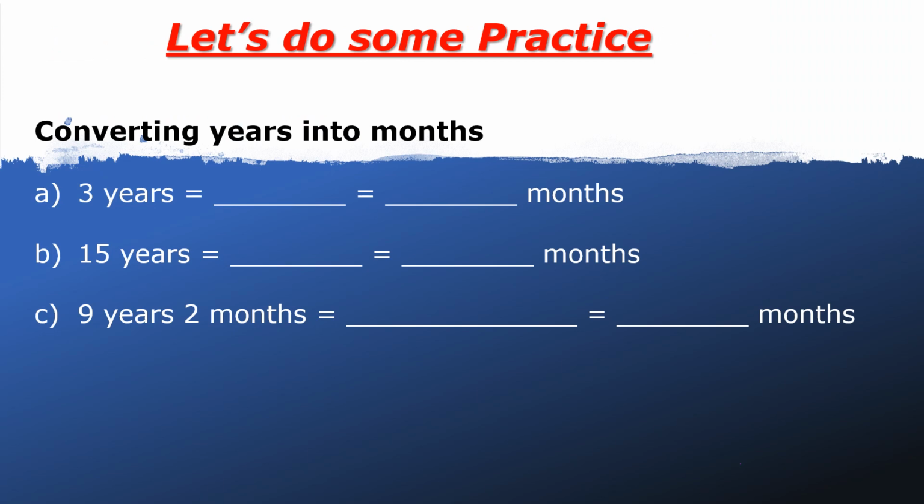Let's do some practice. I prepared some questions on converting years into months, and we will do it together to understand how. The first one says 3 years is equal to how many months? First we write 3 into 12. I write 12 because 1 year is equal to 12 months, and there are 3 years. So what is 3 into 12? Yes, friends, it's 36.